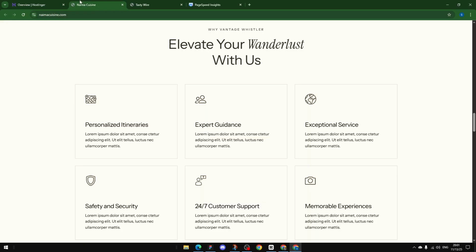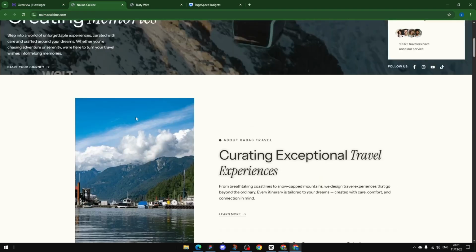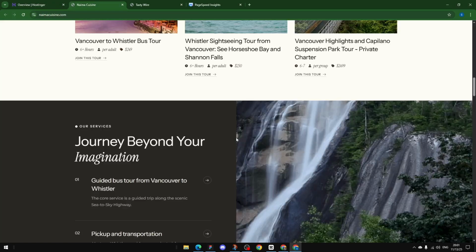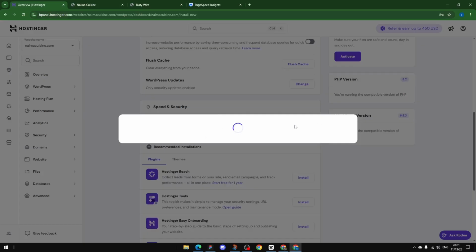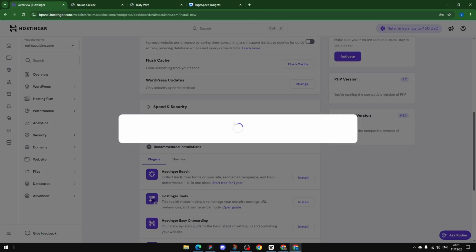This will install. This will erase your existing website and install another on top of it. Not on top of it, in place of it. So make sure that all of this is going to be erased and deleted forever. And this is a faster way to clean your website, rather than going and deleting the plugins, deleting the media, deleting the posts. So this is a faster way. So we are going to wait for this and we will see our website. Well, we will refresh it and see the result.